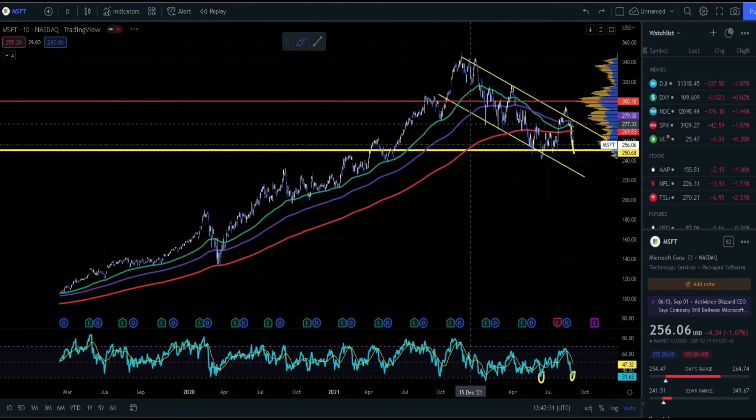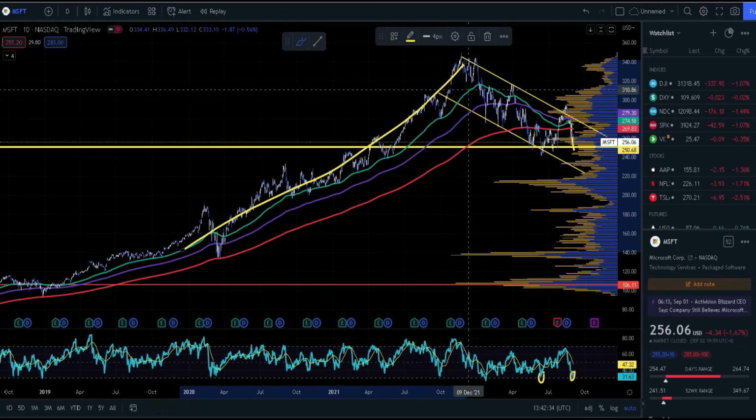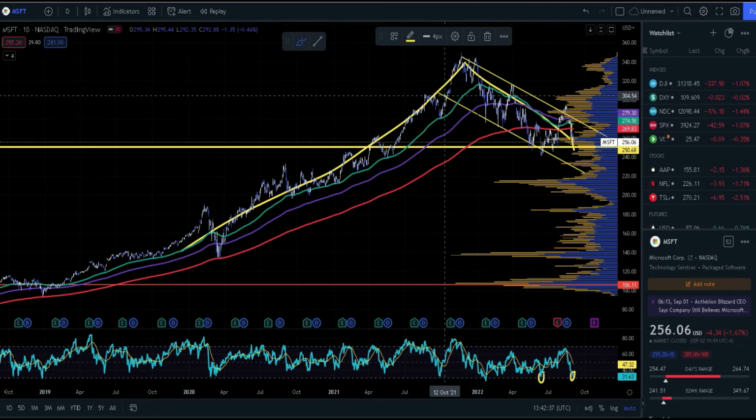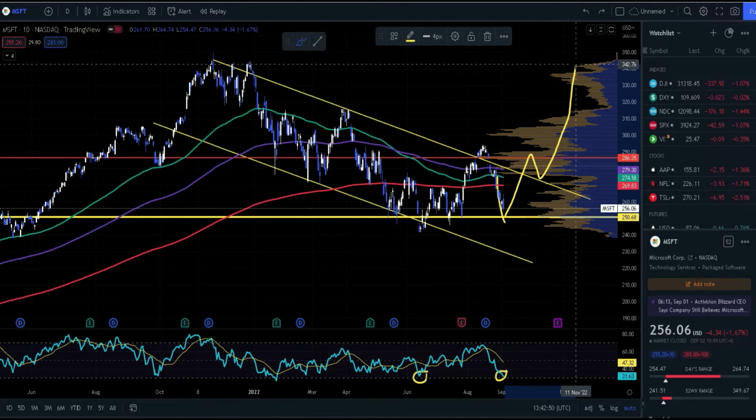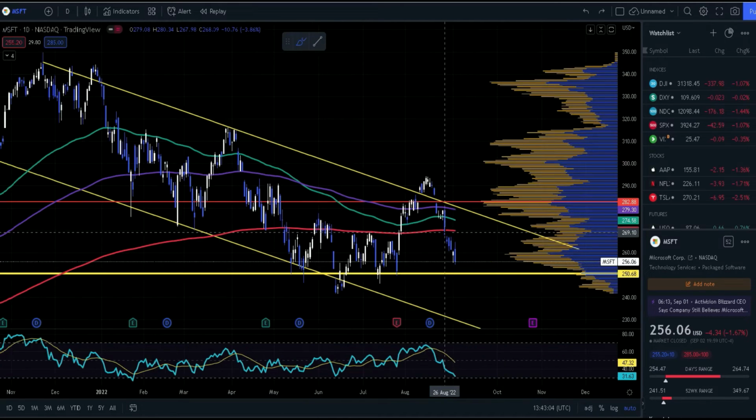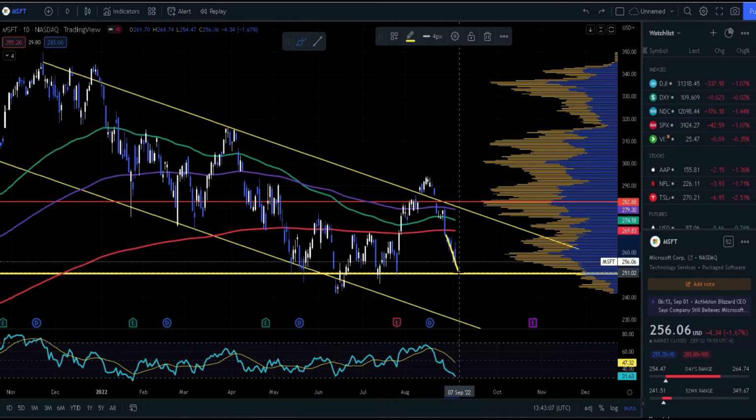Also, if I zoom out, look at this whole thing. This whole pattern is actually a bull flag pattern. If we get a good uptrend and bounce from here, we might go back and see all-time high at around $350. But in the short term, of course, 250 can see a bounce back towards red line 200 moving average at around 270.